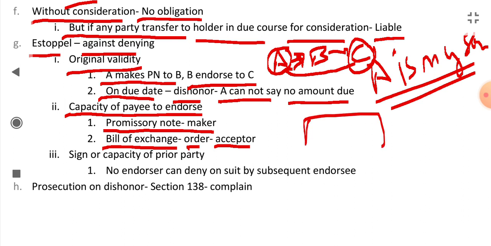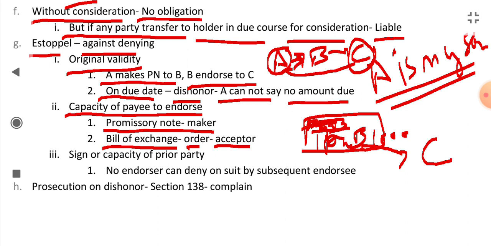For example, A draws a check which says pay B. Here we have a written check. Let's see, a promissory note. In a promissory note, A writes, I promise to pay B 1000 rupees. Now let's see, B endorses the check to C.